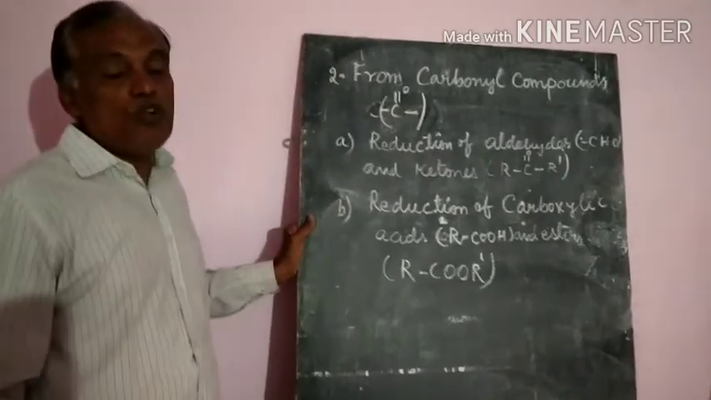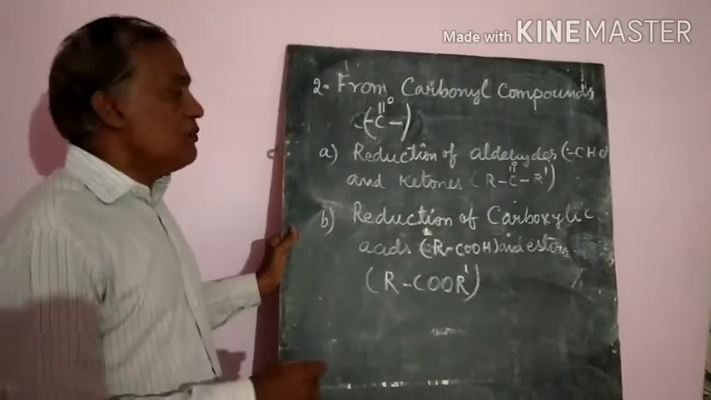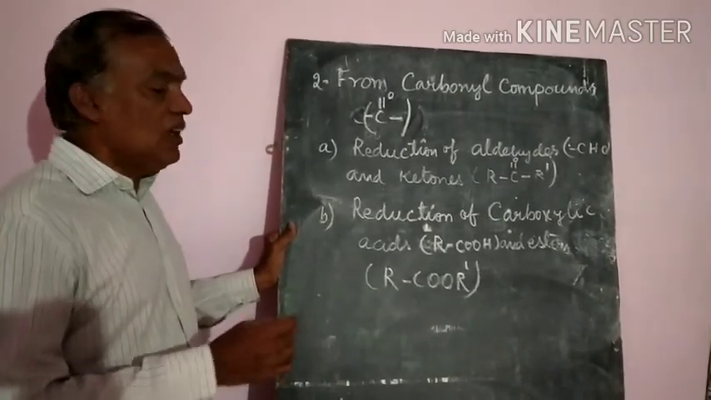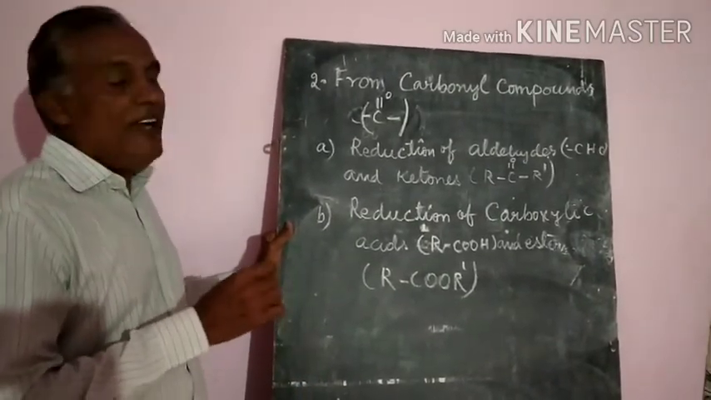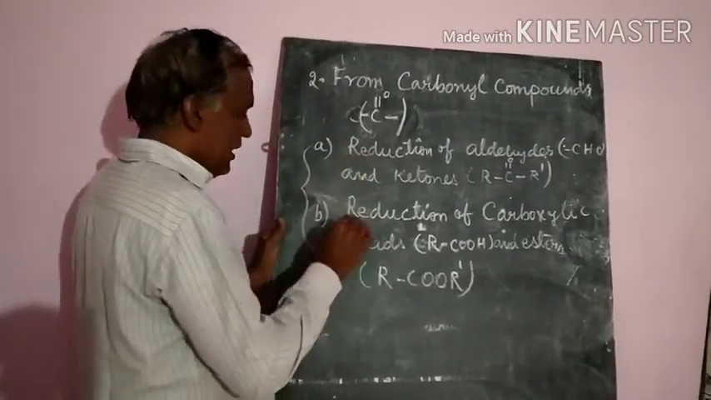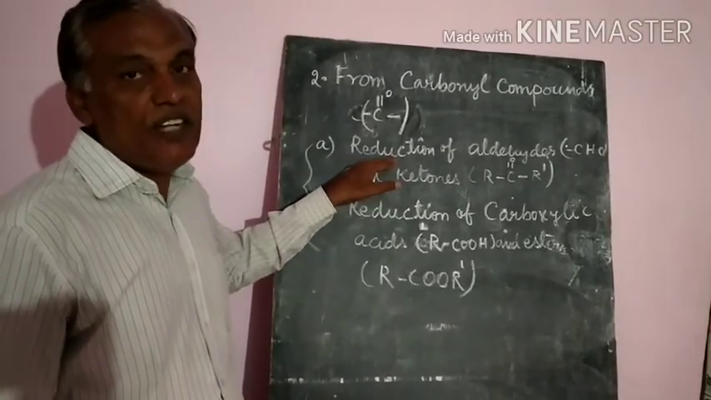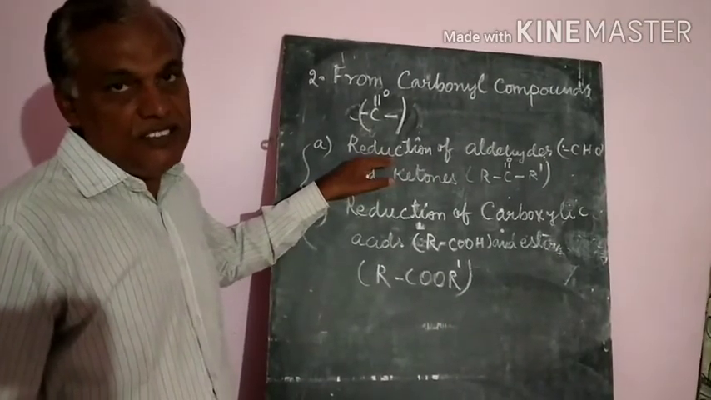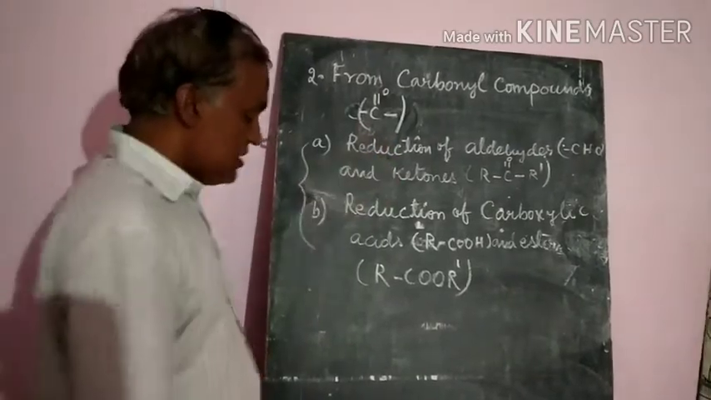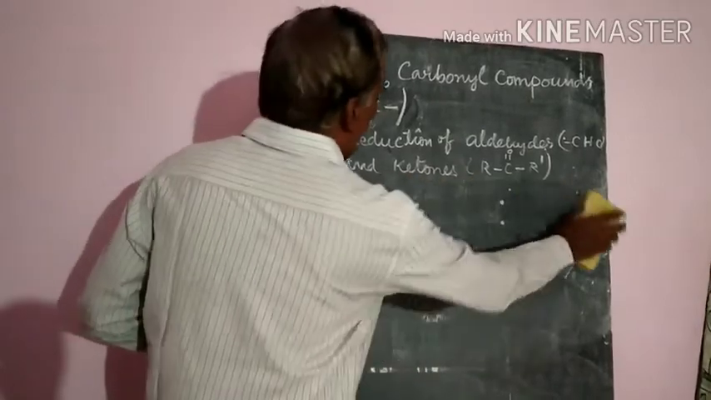So from these four groups, how will we get the alcohol from their corresponding aldehyde or ketone or carboxylic acid or ester? So let us see. Generally all these reactions will follow reduction only. Reduction means addition of hydrogen or removal of oxygen. So first, let us see the first one, reduction of aldehydes and ketones.